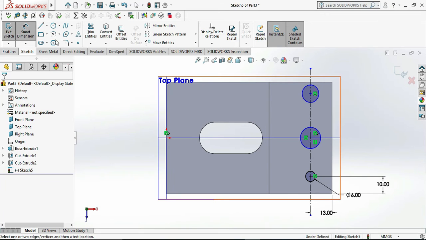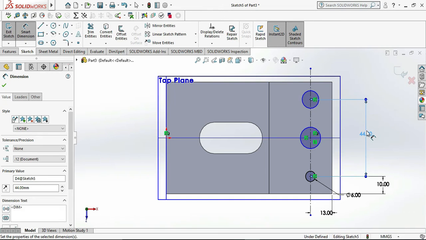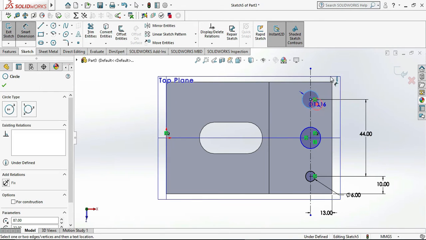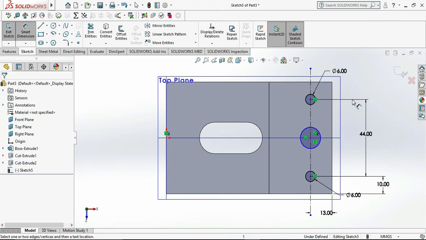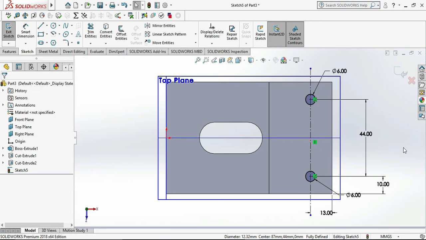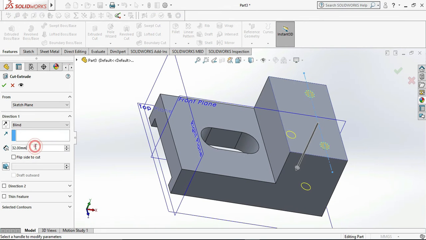And the center to center distance as 44 mm. Then exit sketch, go to the extrude cut and select the extruded length as through all and click on OK.